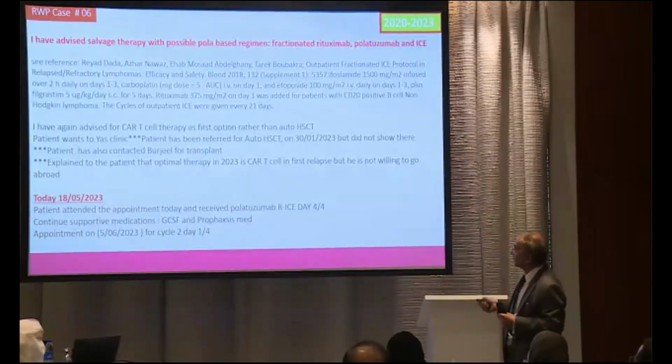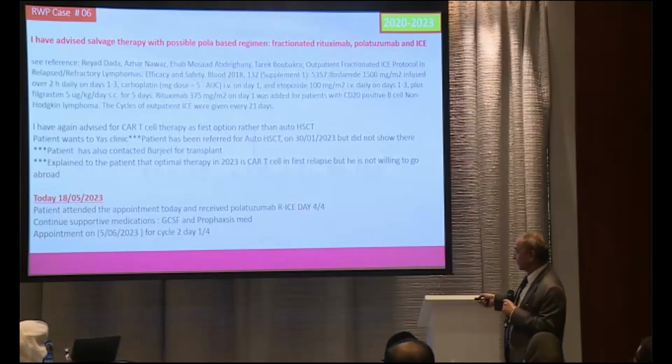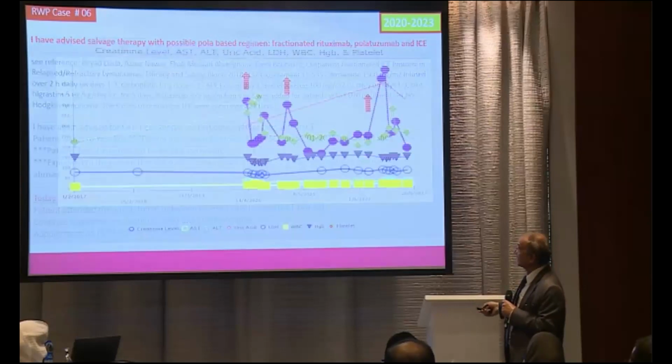So what is the option now? This is what we found in the literature, a POLA-based regimen: rituximab, polatuzumab, and ICE. So rituximab, POLA, ICE. This was started just recently, on the 18th of May. He received the 1st cycle, day 4. So he completed the 1st cycle. We'll see what will happen.